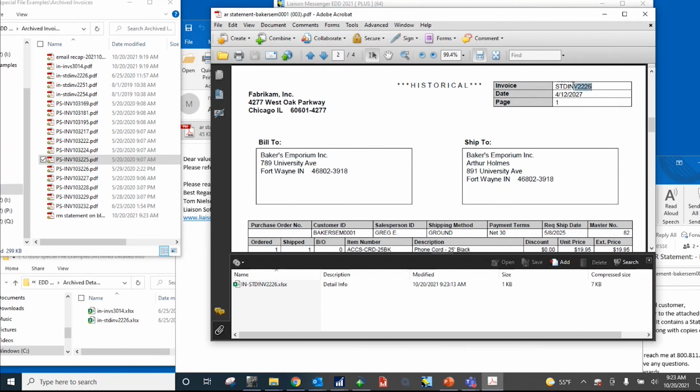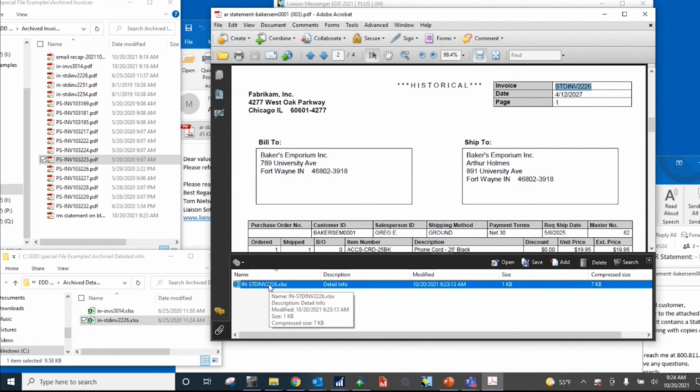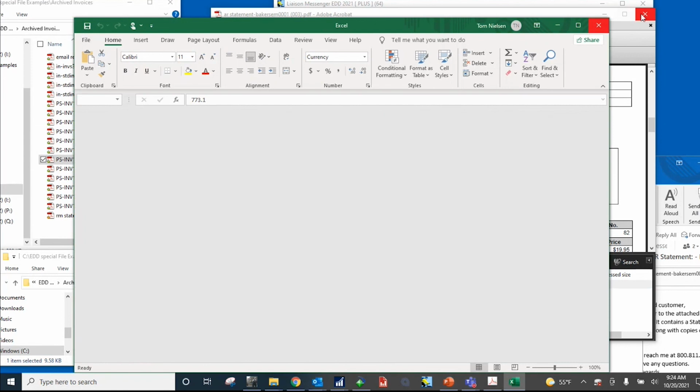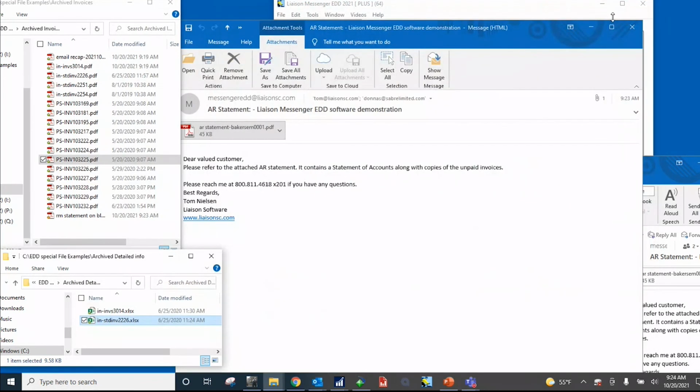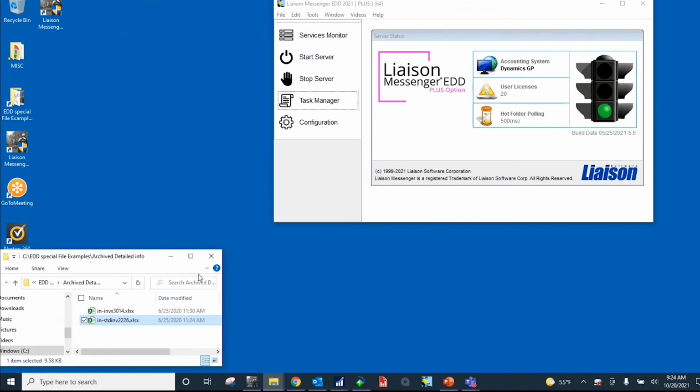Now for this invoice, 2226, there was a supporting document of detailed information in the folder. There it is. We went and grabbed that, and then we merged it together. There's the Excel file again. Double click and it opens up the detailed information. So let's just minimize this here. I'm going to pull up another PowerPoint just to summarize.